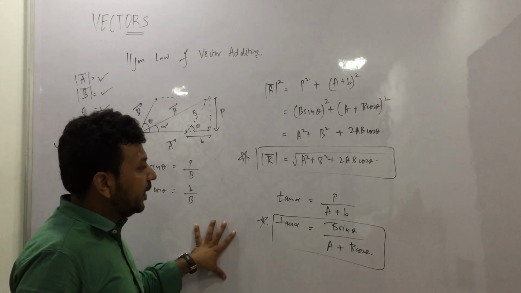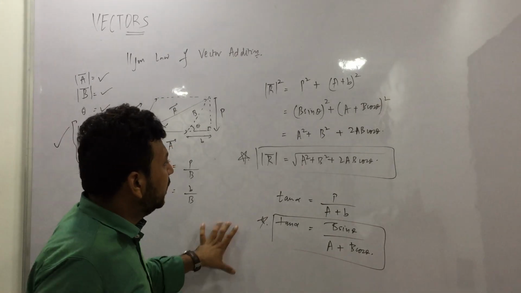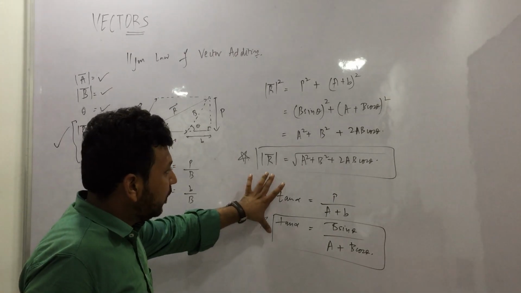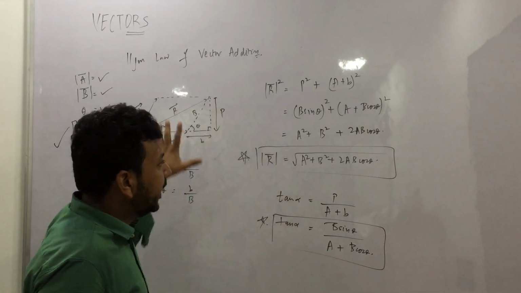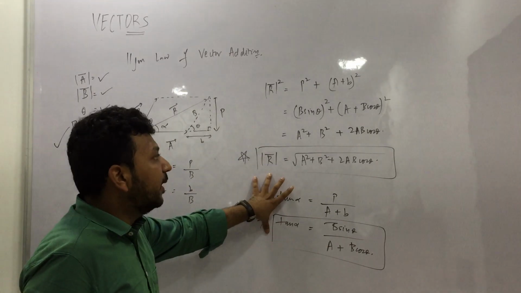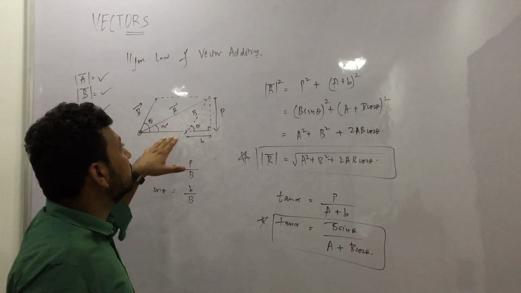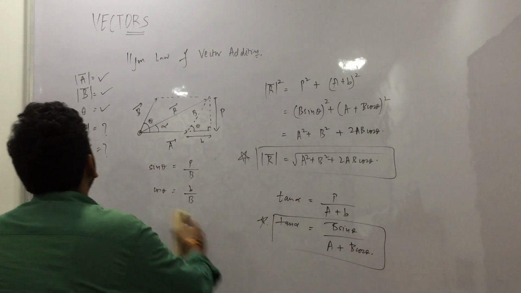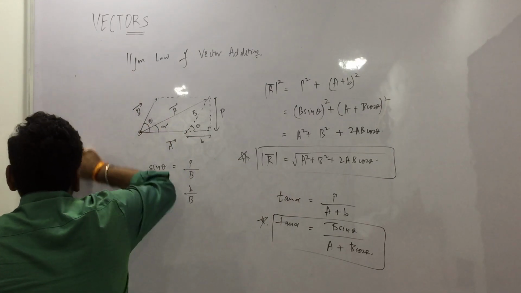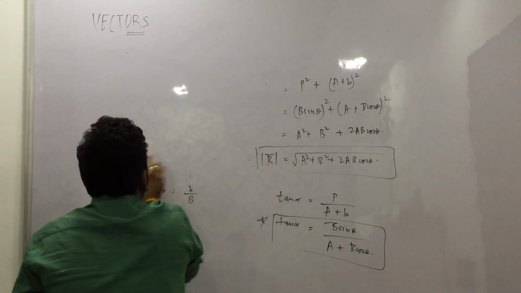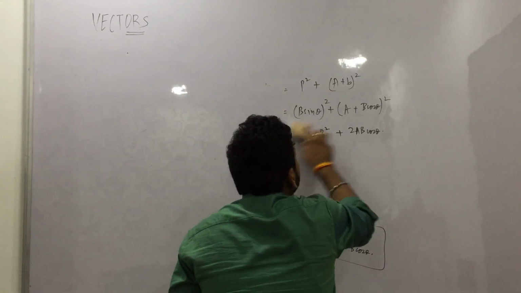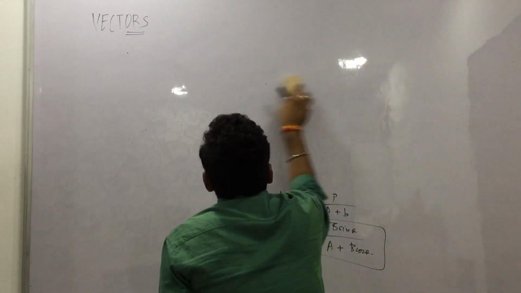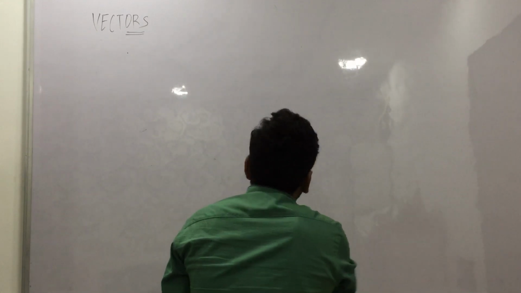Okay, so I am just rubbing this. These are the points to note. You have to write down these formulas. You have to write the whole derivation. You have to remember these formulas, and you have to remember that alpha is between A and R. Okay, so let us do some questions on these.